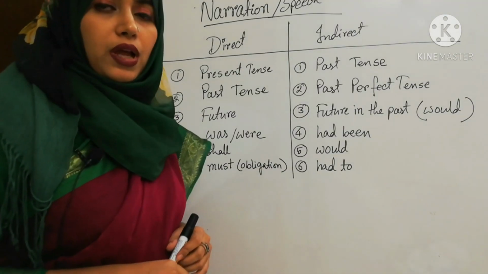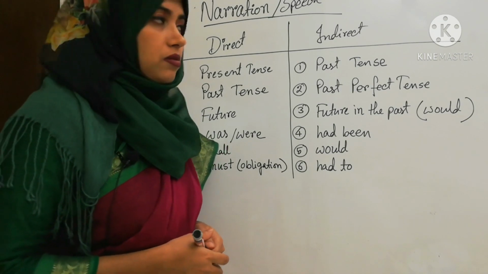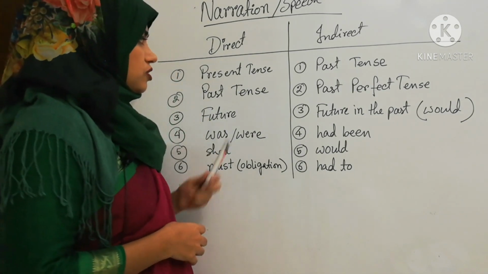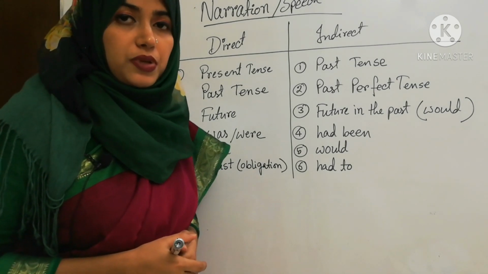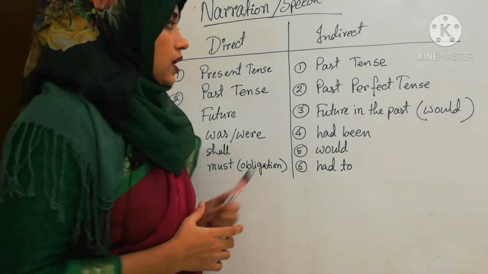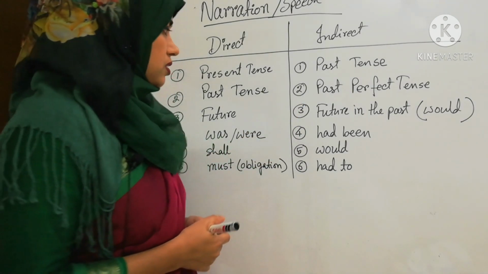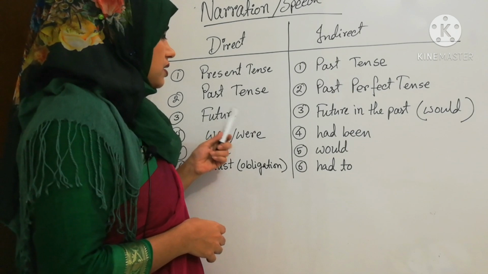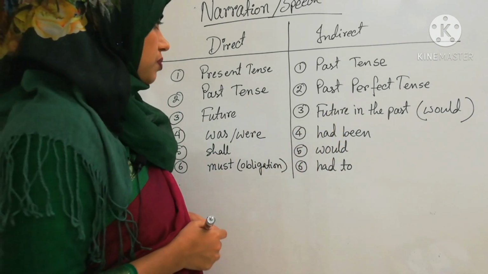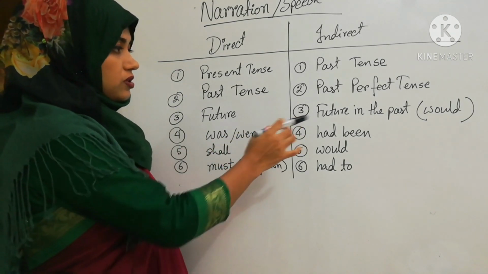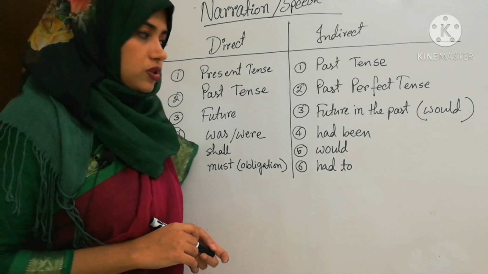Okay. Well, let's see some of the changes that you need to follow. The first one is present tense, past tense. If the reported speech is in present form, then you have to make it past form in indirect speech. And in case of past tense, you have to use past perfect tense in indirect speech. Then future, future in the past. That means in case of will, you will use would.